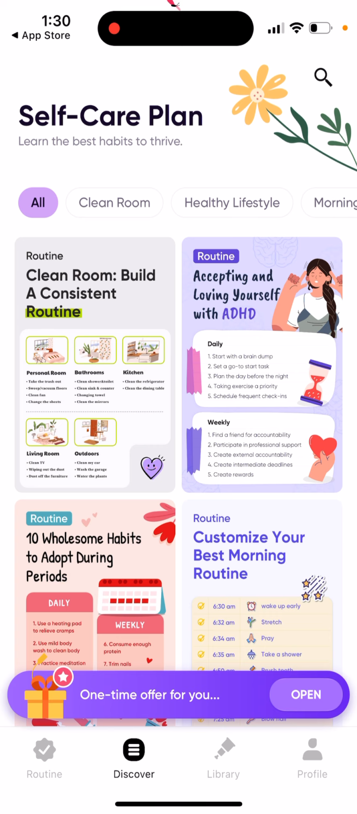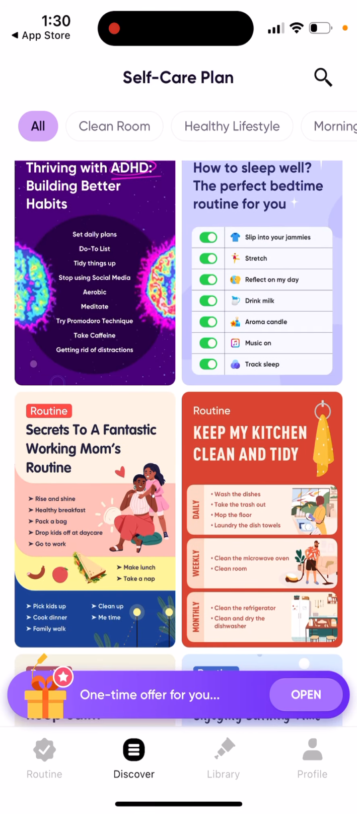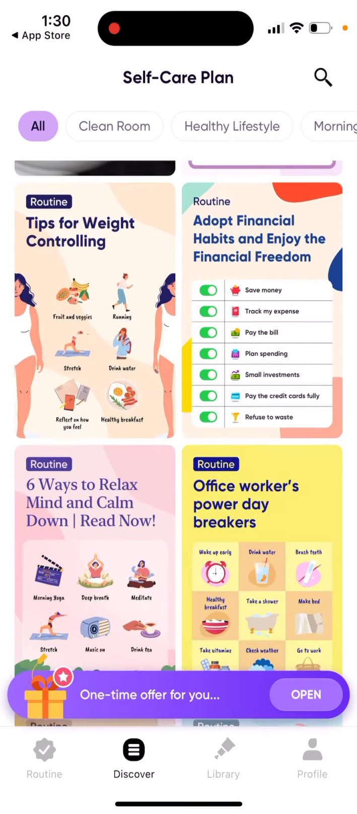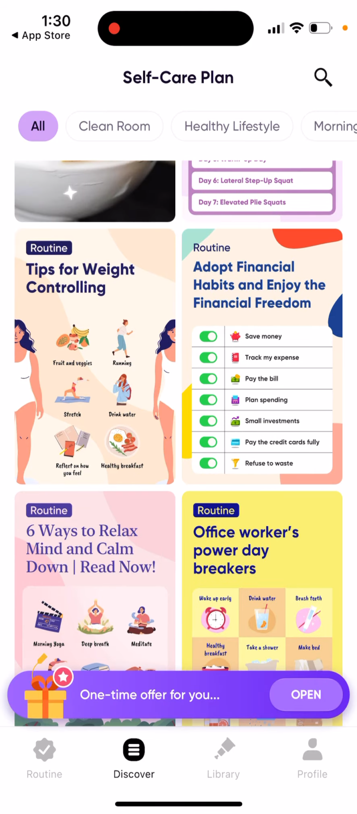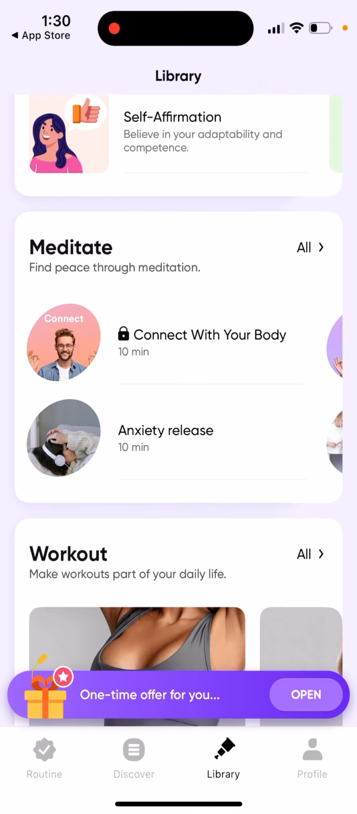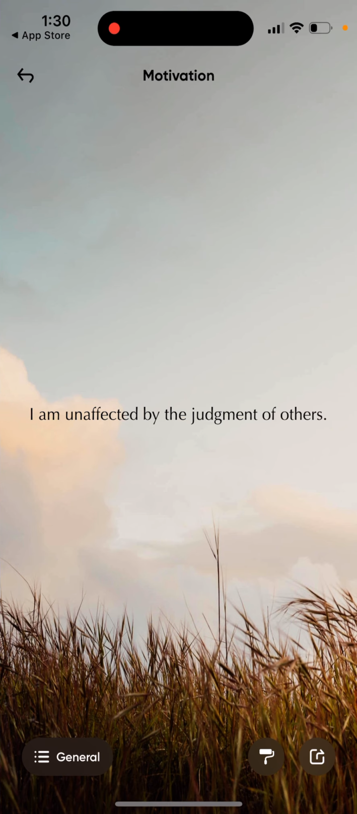So that's a very powerful concept with this app, and it can be even more powerful than just meditations or some calming apps and all of that, because you're forming part of a routine. So that's that. And then you also have the library, where you can have all these different things.